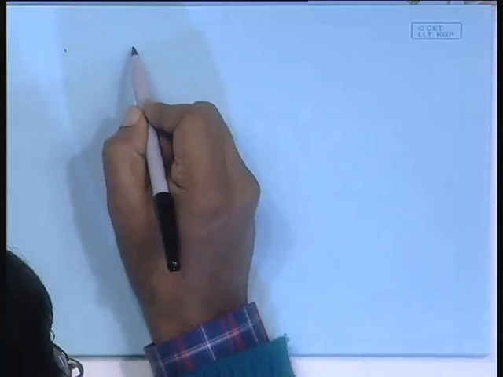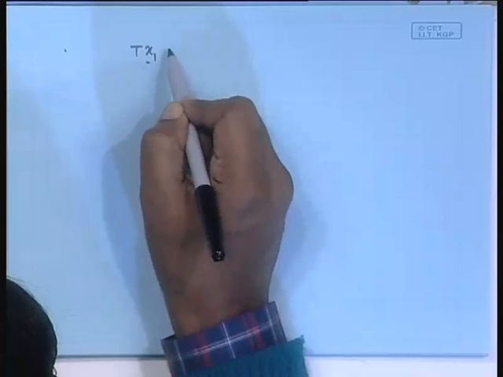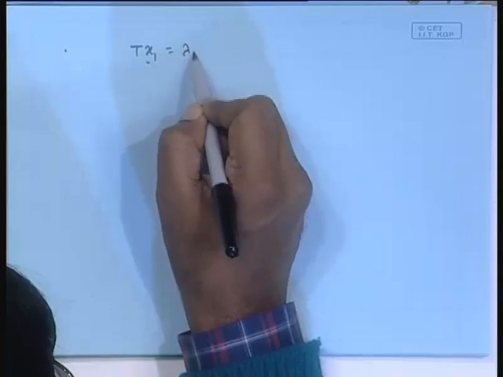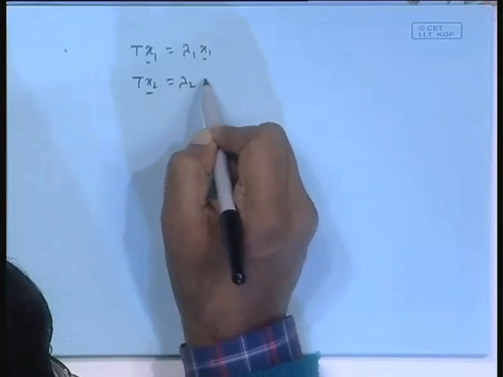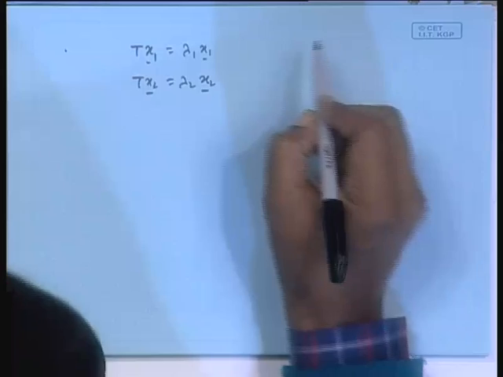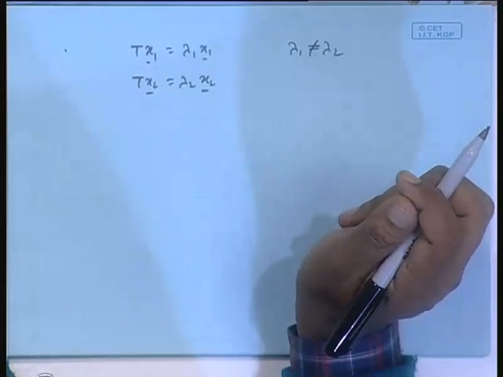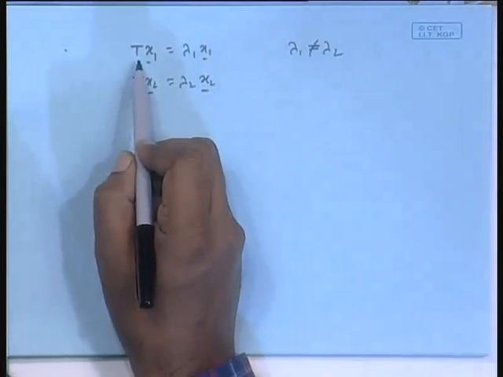Okay. Another property, suppose I have two distinct eigenvalues, Tx1 as say lambda 1 x1, Tx2 lambda 2 x2, and lambda 1 and lambda 2 are not the same, two distinct eigenvalues. Then I can do one thing on this matrix.